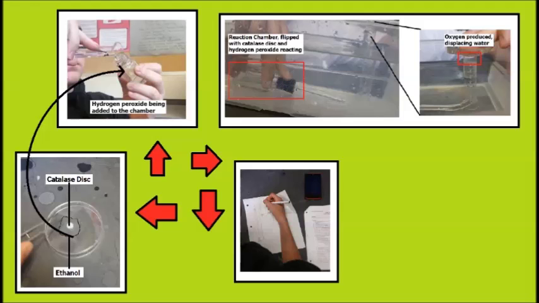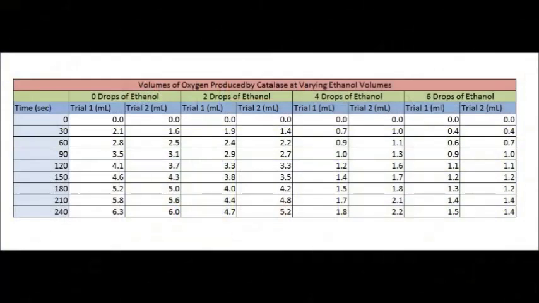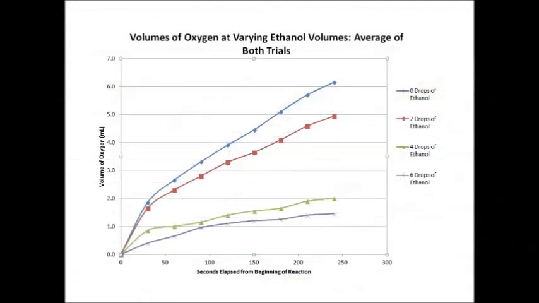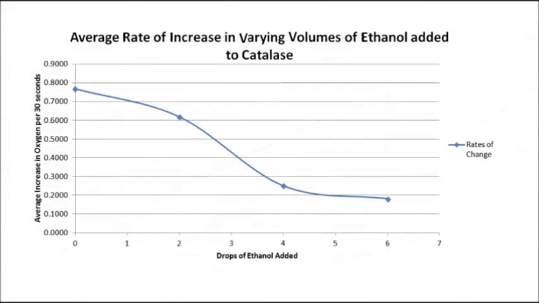Factors like the temperature of water, volume of catalase, and volume of hydrogen peroxide were controlled. The data was recorded into this table. This data was then graphed to show the trend by using average values for both trials in all 4 test cases plotted against each other. Finally, we graphed the average rates of change in oxygen volume every 30 seconds for all the test cases, and it is clear that less oxygen was observed to be produced as more ethanol was added.